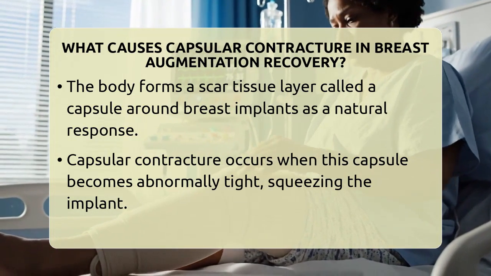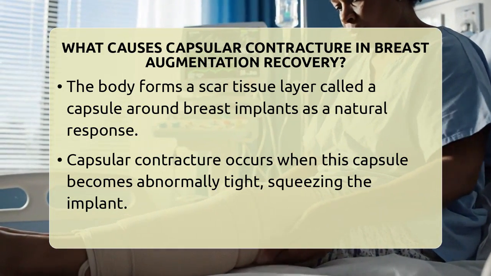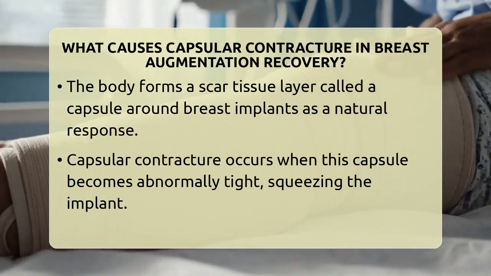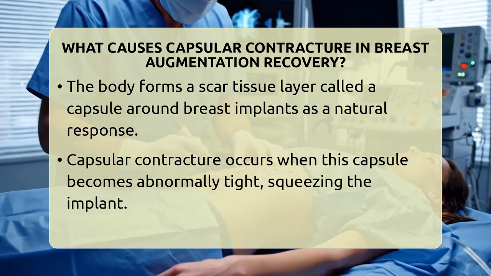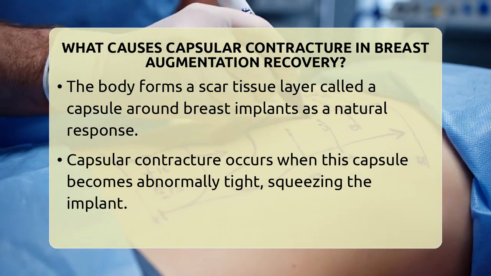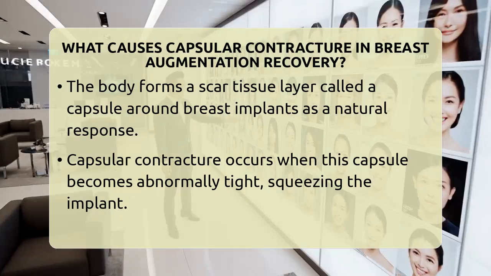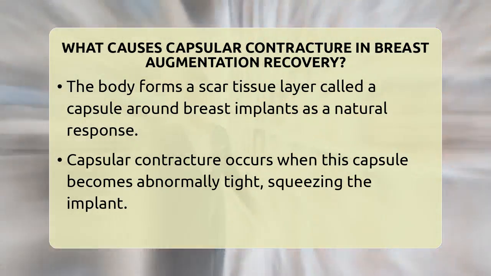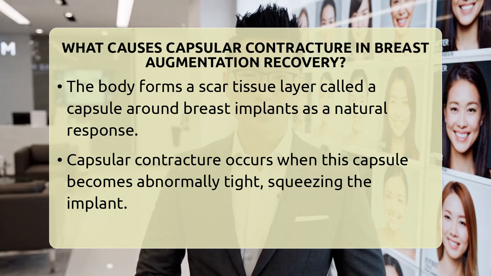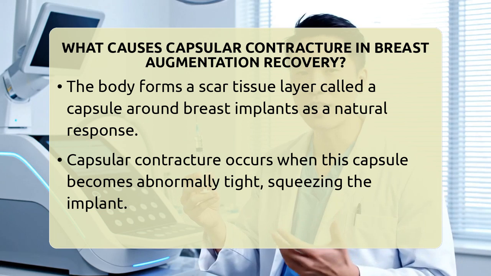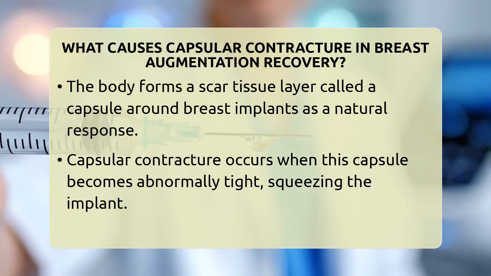What causes capsular contracture in breast augmentation recovery? Imagine your body's natural response to a foreign object like a breast implant. It forms a layer of scar tissue around it, called a capsule. Sometimes this capsule becomes too tight, squeezing the implant and causing discomfort or distortion. This is known as capsular contracture. It happens because of an overactive healing response that leads to excessive scar tissue formation.